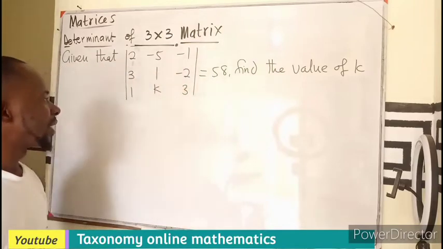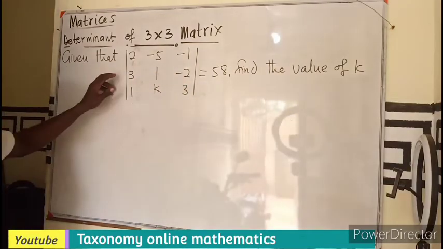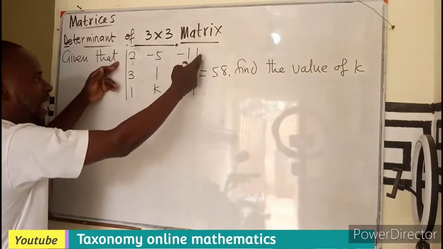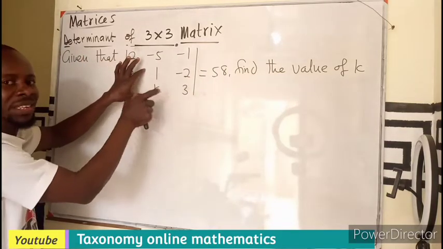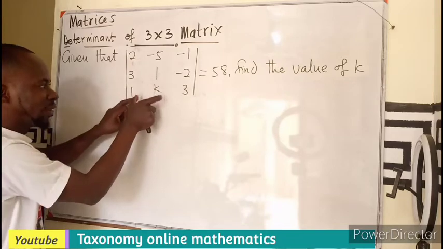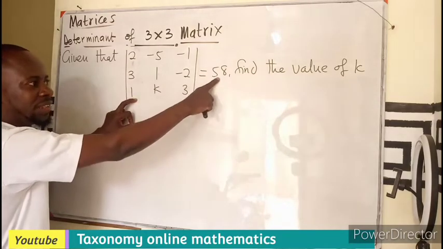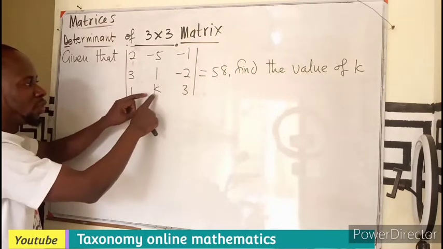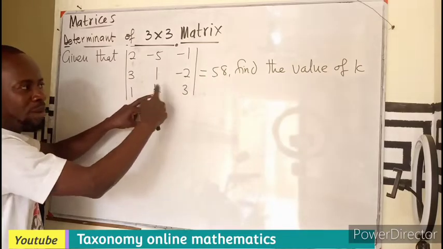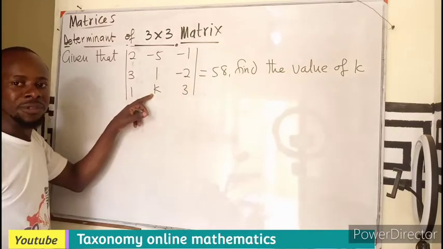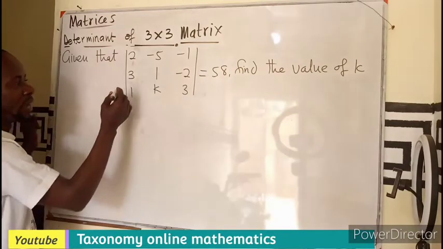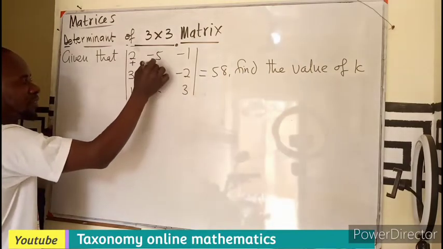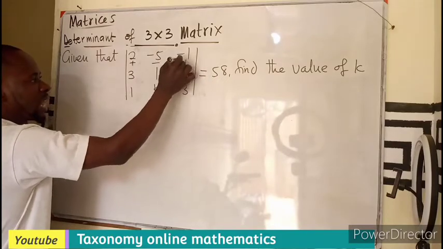So we are seeing a question this way, given that we've learned that if you see a bar placed before and after a matrix, it means determinant. So the determinant of this particular matrix is giving us an answer. What do you think is the value of k if we are getting 58? So we are going to take it that way. Don't forget, we have plus, minus, plus.